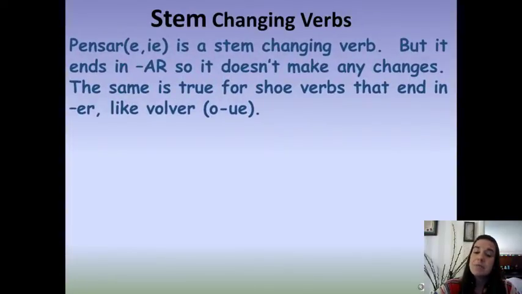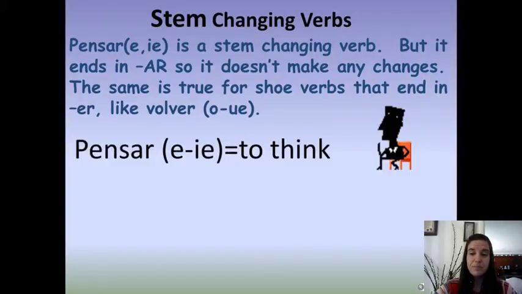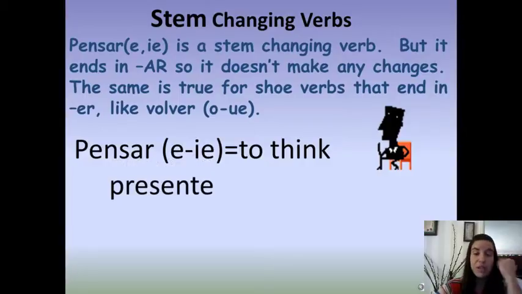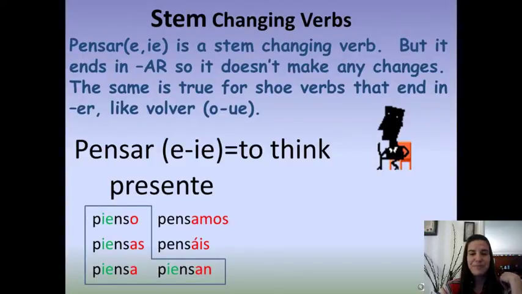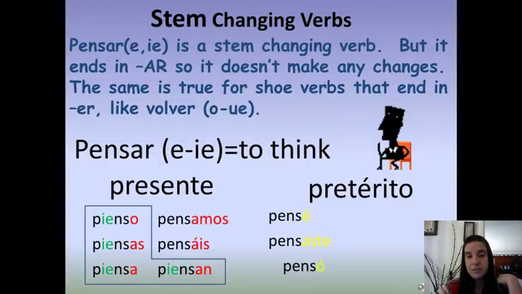Pensar is a stem changing verb, but it's an AR verb, so it doesn't have a stem change in the past tense. Remember the present tense? We did the spelling change, and there's the shoe. In the past tense, it's completely normal. We don't need to do any spelling changes at all because it's an AR verb.